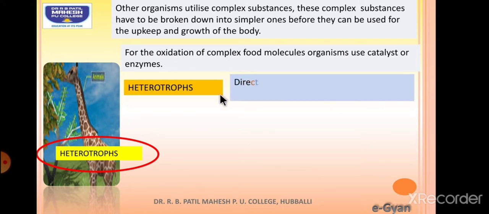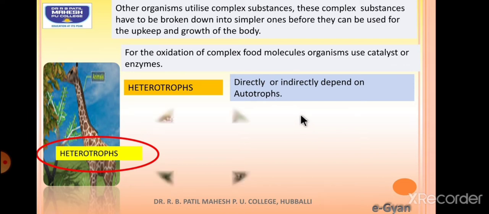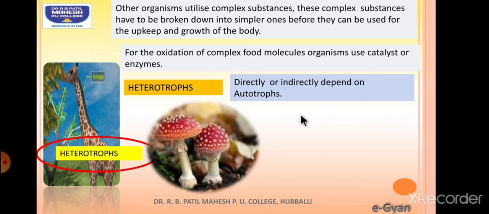So heterotrophs can be systematically defined as the organisms which cannot synthesize their own food. They are dependent on the autotrophs directly or indirectly. So as you know, herbivore, carnivore, decomposer, like the different categories of heterotrophs will be there. So not only the animals act as heterotrophs, there are plants like fungi, because it's devoid of chlorophyll, it doesn't contain chlorophyll, so it will be also dependent upon other organism for the sake of the food.